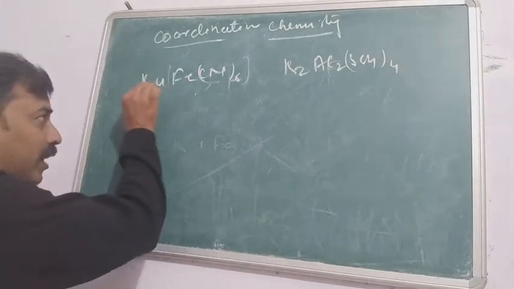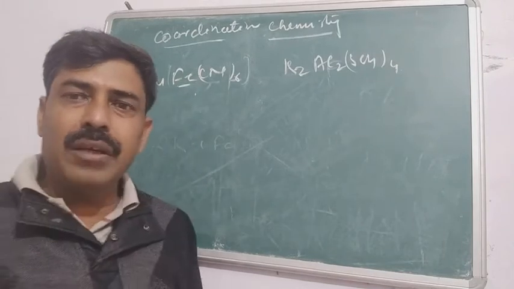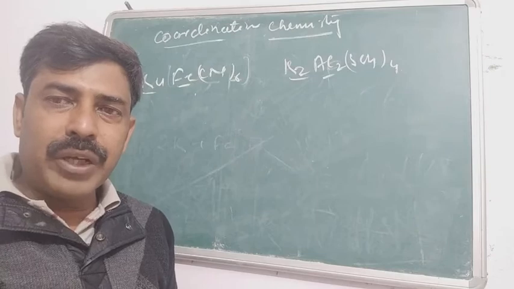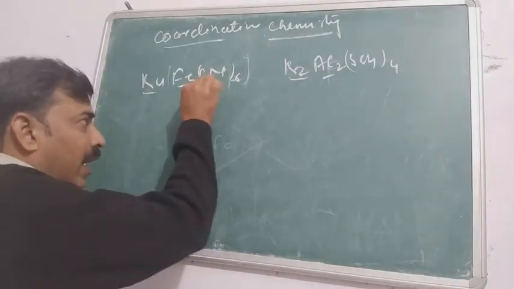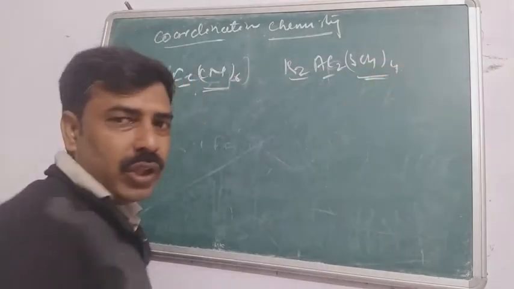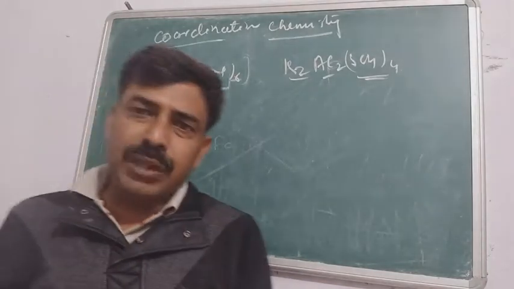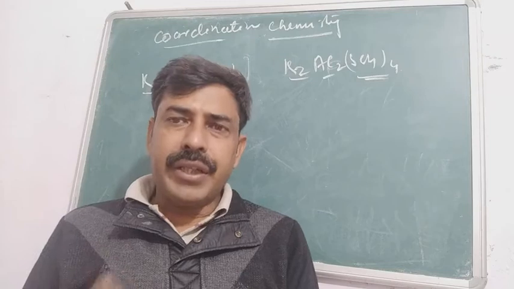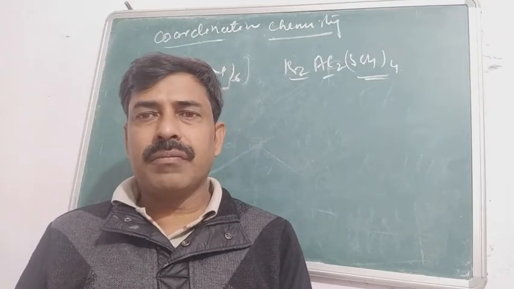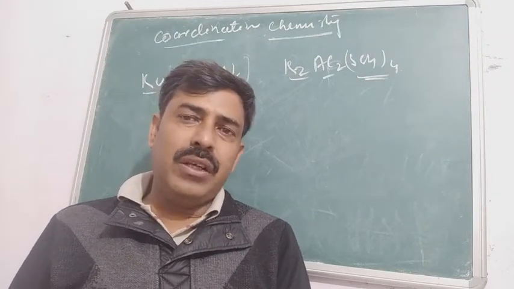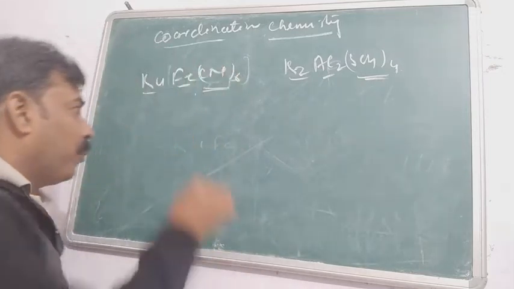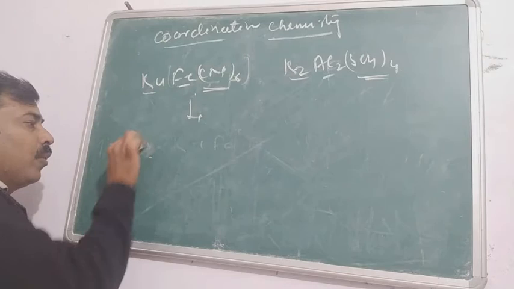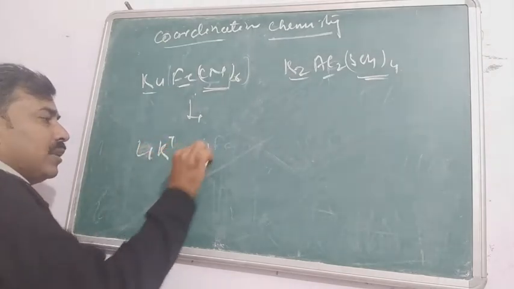The first one contains two cations, that is potassium and iron. The second one also contains two cations, that is potassium and aluminium, and an anion in excess in both the cases. So they seem identical with each other, and initially he thought that this is a double salt. But actually when dissociation takes place for both the compounds, the first one breaks in the form of 4K positive plus